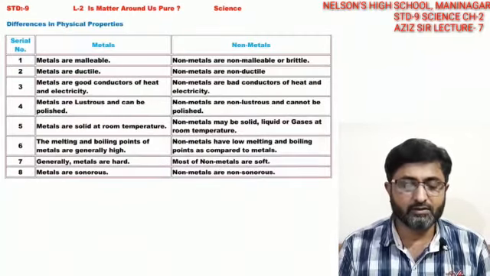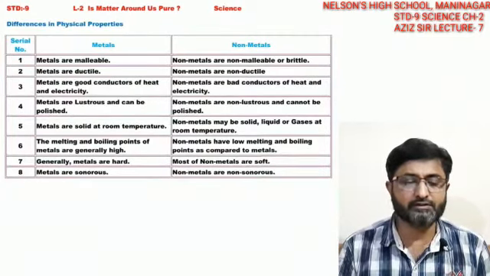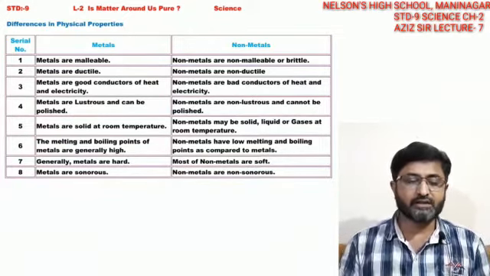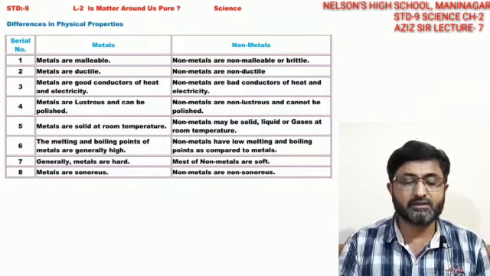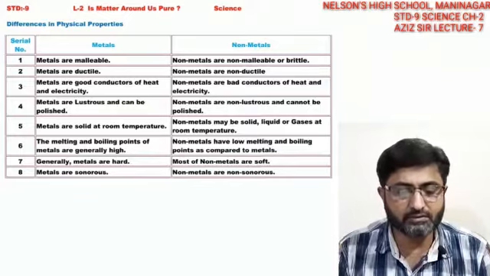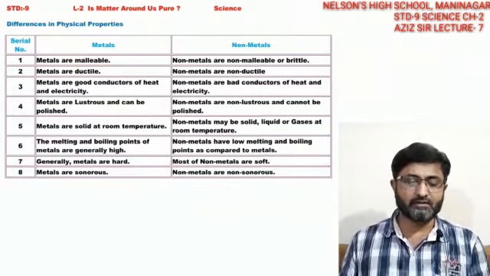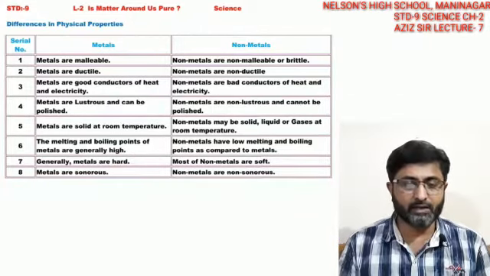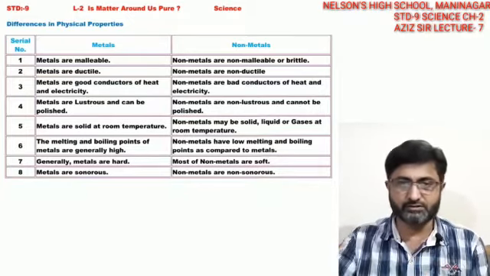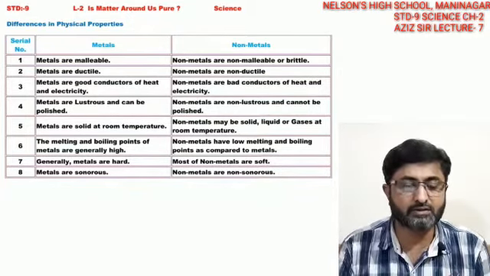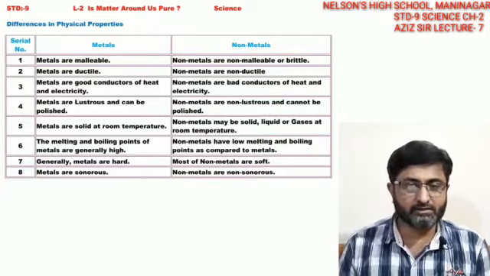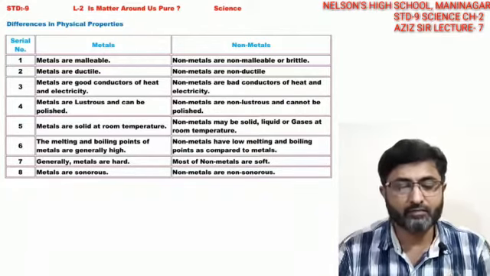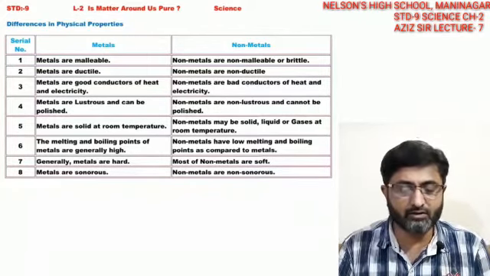The next topic, the last for this particular chapter, is the difference in physical properties, which we have seen. The difference in physical properties of elements we have seen as metals and non-metals. Metals are malleable and non-metals are non-malleable, meaning metals can be made into sheets, like sheets of metal. Metals are ductile and non-metals are non-ductile, that is, wires cannot be made. Ductility is the process by which we can extend a metal out. So metals are ductile and non-metals are non-ductile.